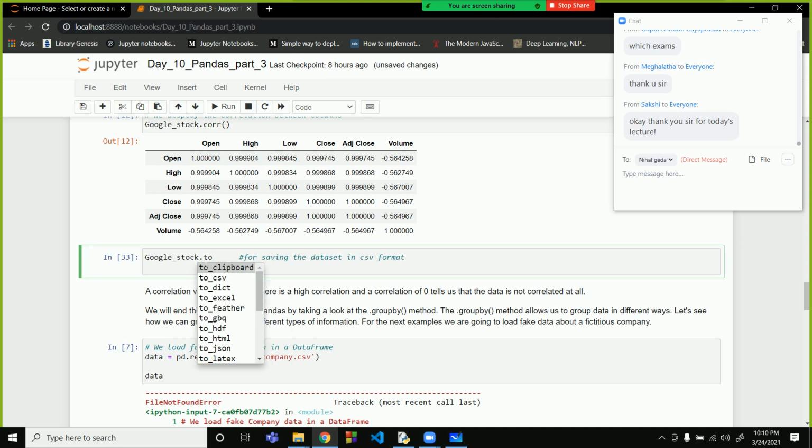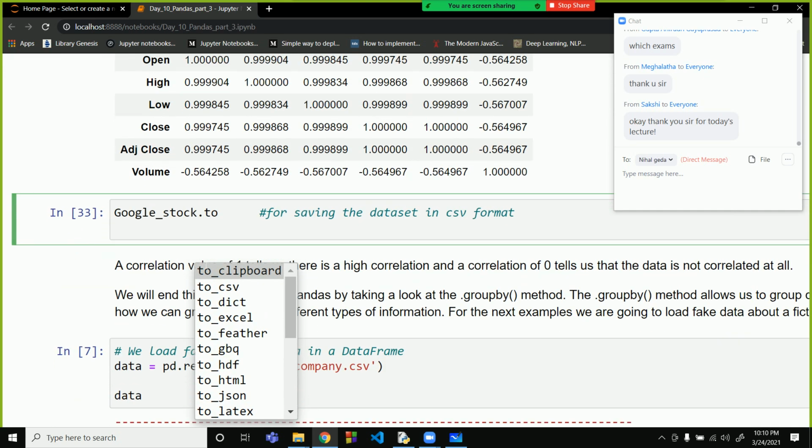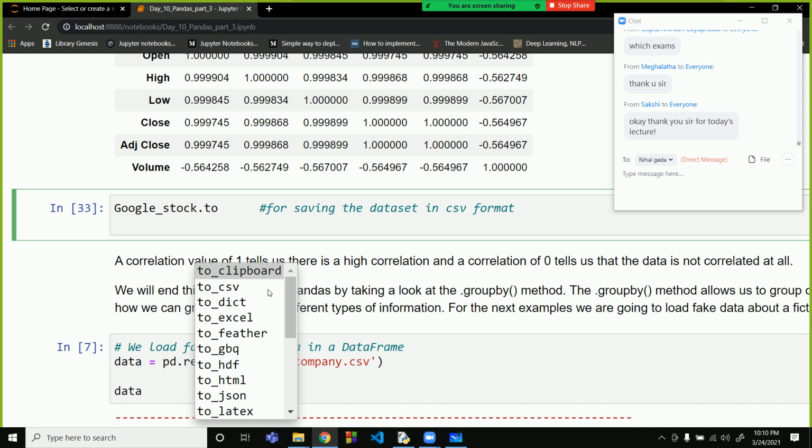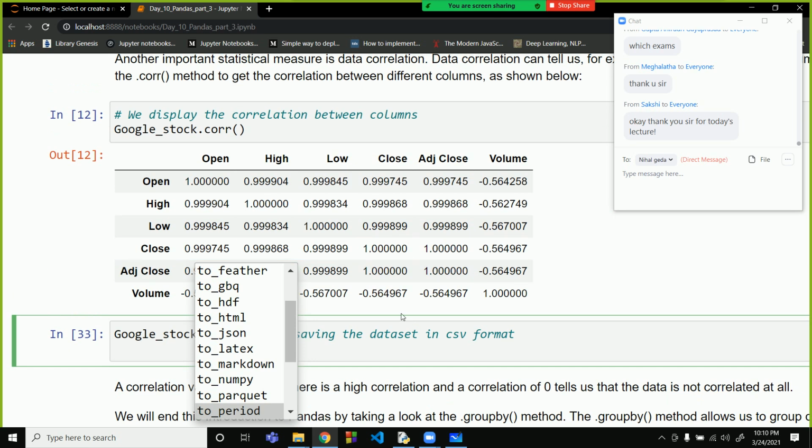See, you can save it as clipboard, CSV, dictionary, Excel, Feather, GBQ, HDF, HTML, JSON, LaTeX, Markdown, NumPy, Parquet. Can you see? Yes, sir. There are hundreds of ways in which you can save.